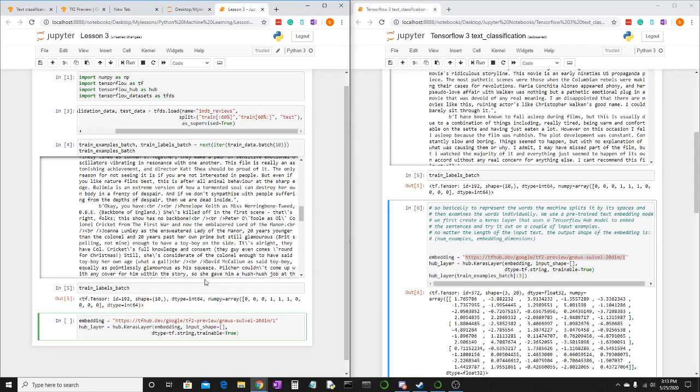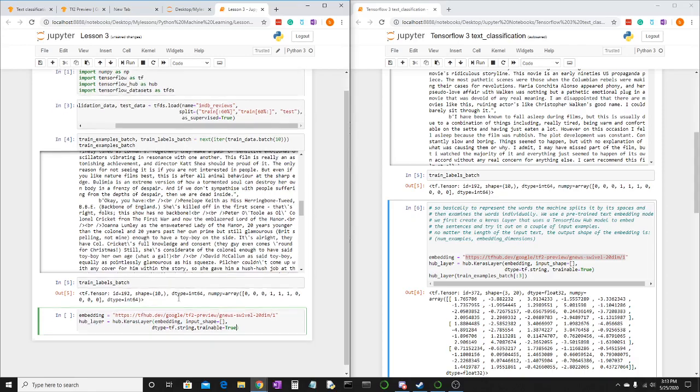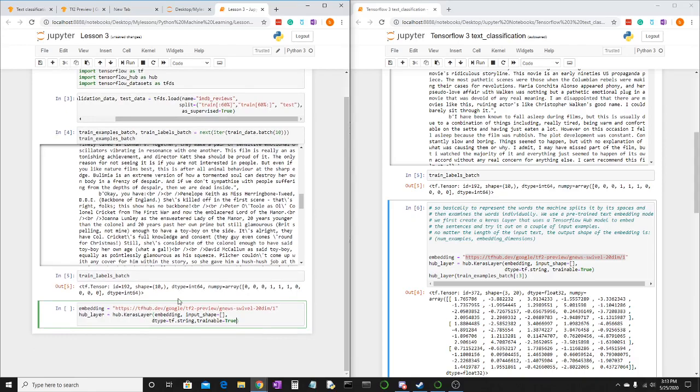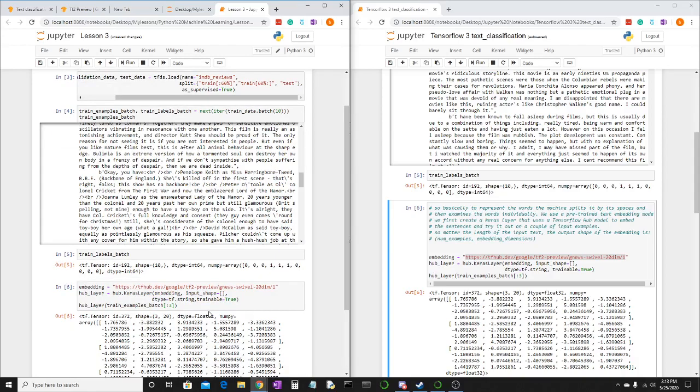Okay, so here we're just practicing with the model. This really is just a test layer. So hub_layer, parentheses, train_examples_batch, brackets, colon 3.